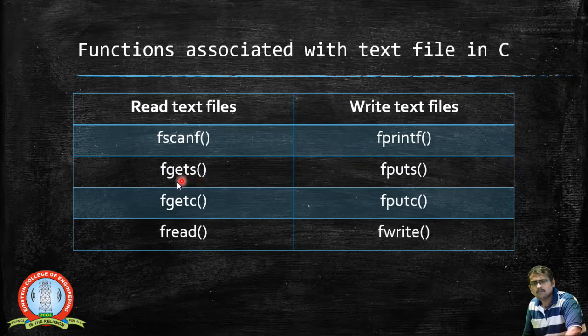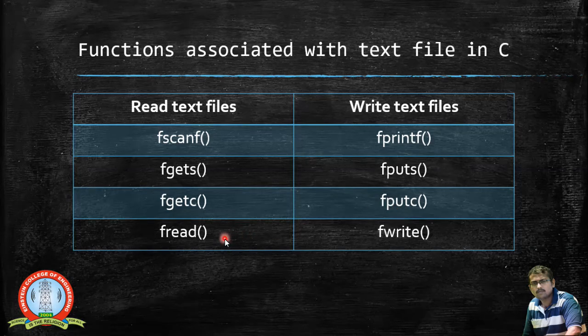Similarly, for reading from the text file as a string, we can use the fgets function. When you want to write inside the file in string format, you can use the fputs function. Similarly, fgetc is one more function that reads the file character by character, so you can get the values and use them for further operations. When you want to write inside the file character by character, you can use the fputc function.